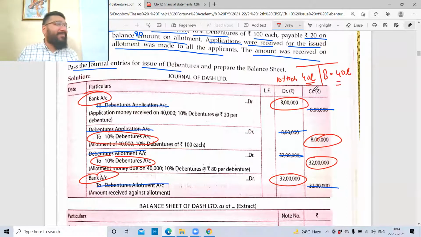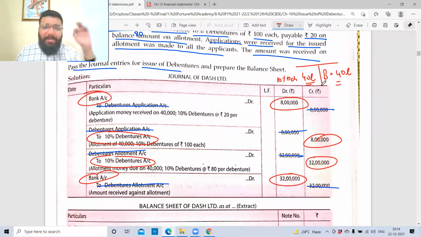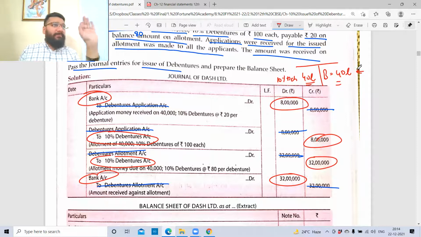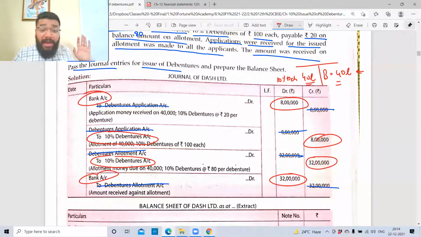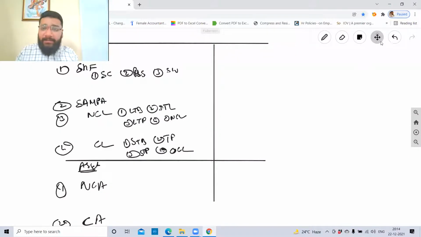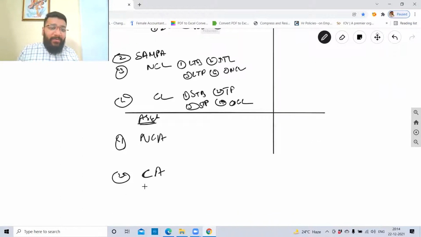Now, you cannot present like this. We have upgraded from 11th to 12th, and the balance sheet also is upgraded. Now, my question to all of you: this bank, 40 lakh rupees, where will you record? Non-current asset or current asset? Current asset.